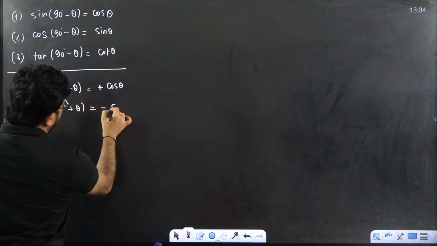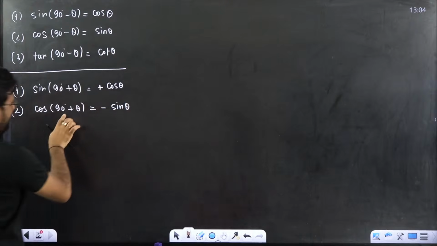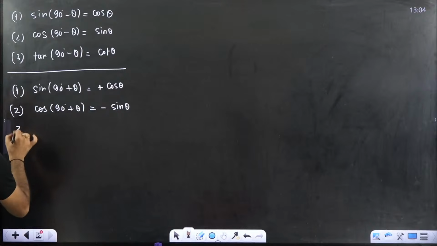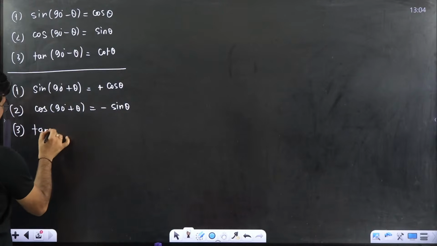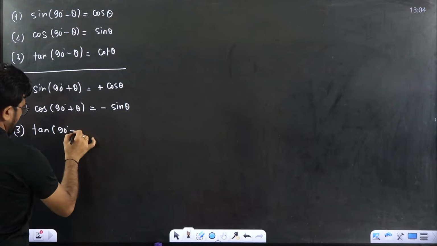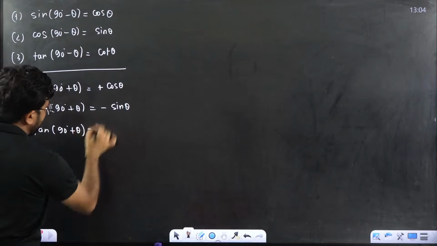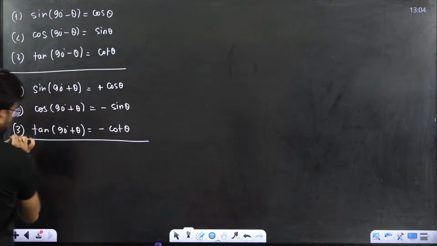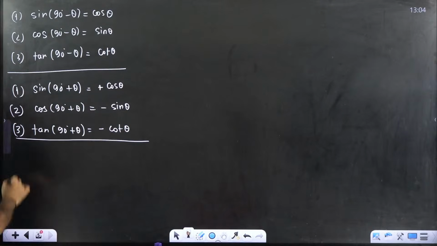It would be minus of sin theta, because I told you when you go in cos more than 90, it would be a negative value. Third one is tan of 90 plus theta. If you divide it, this is minus of cot theta. This is one thing.